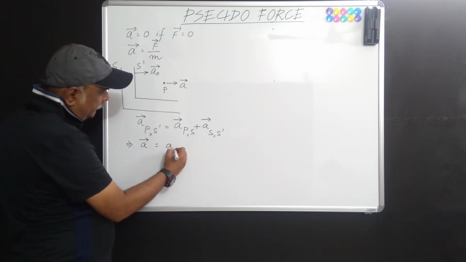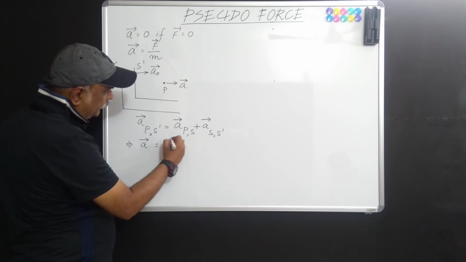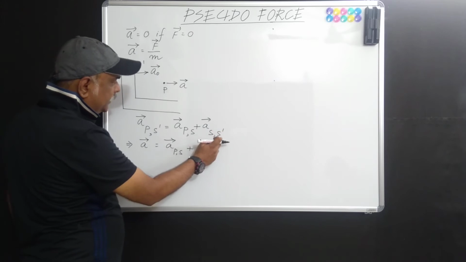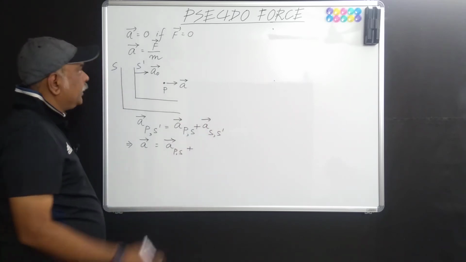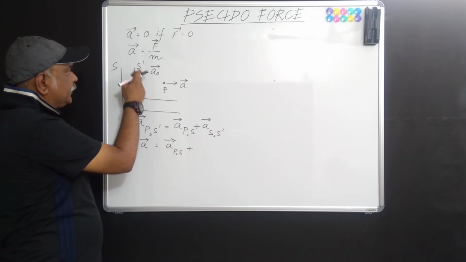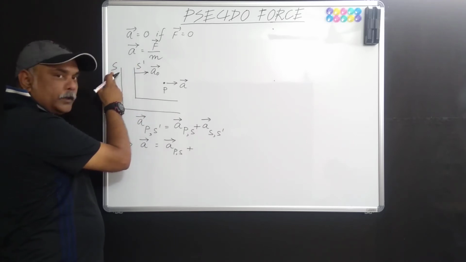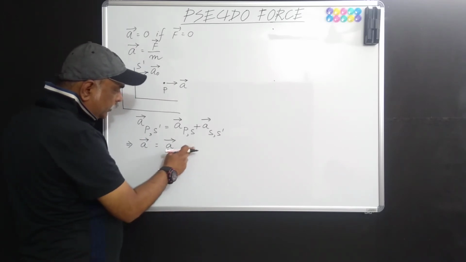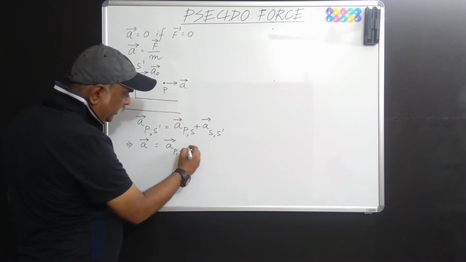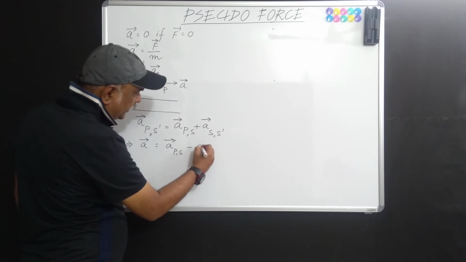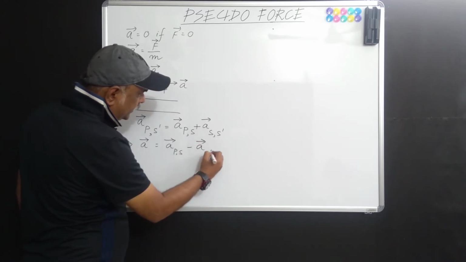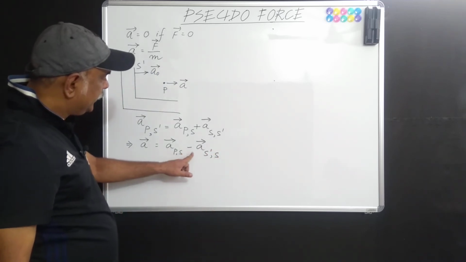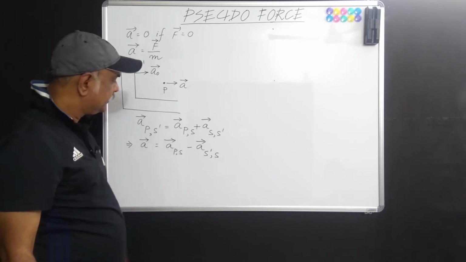This we leave like this right now, plus acceleration of S with respect to S dashed we have written here. But what we have got is acceleration of S dashed with respect to S. So we have to change the direction. So we incorporate a negative sign here, and now we can comfortably write acceleration of S dashed with respect to S, isn't it? The negative sign simply indicates the change of direction, nothing else.